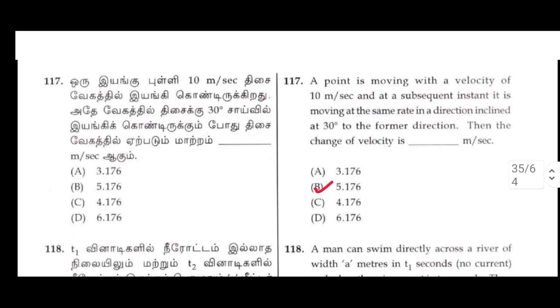117. A point is moving with a velocity of 10 meters per second and at the subsequent instant it is moving at the same rate in a direction inclined at 30 degrees to the former direction. Then the change of velocity is ___ meters per second. Option B: 5.176.